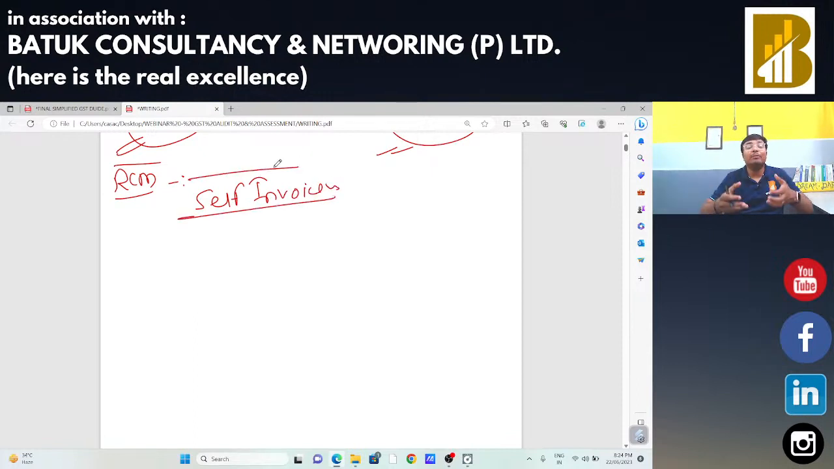Whenever I am going for the self invoicing, that is, I am going to make the invoices, I am going to make the payment of taxes, and I am going to claim the input tax credit. That means in that case I am going to declare that I am making the invoices from my principal place of business. So in my opinion, CGST or SGST should be charged in case of reverse charge mechanism.